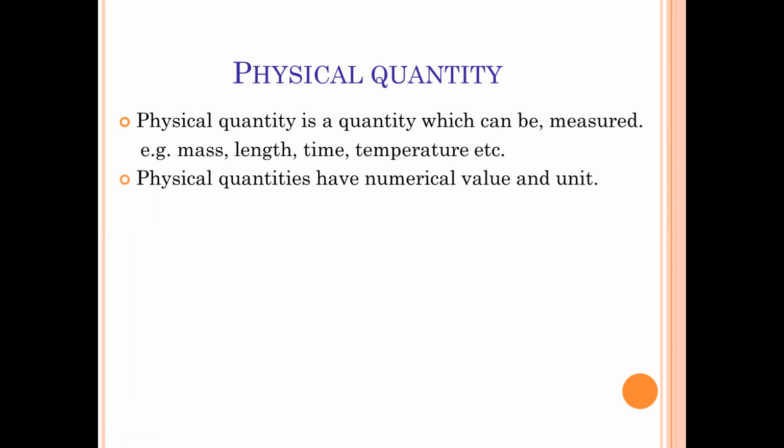The physical quantity has numerical value and unit. Now look at this point. Physical quantity must have numerical value and unit. What does it mean? If you are measuring the mass of an object, the numeric value is also there and the unit of measurement is also there. For example, if you are taking mass of 2 kg, then 2 is your numeric value and kg is your unit. If you are moving across a certain distance and say that you have traveled a distance of 1 kilometer, then 1 is the numeric value and the second term, that is kilometer, is your unit.